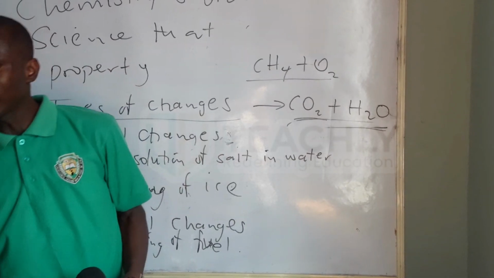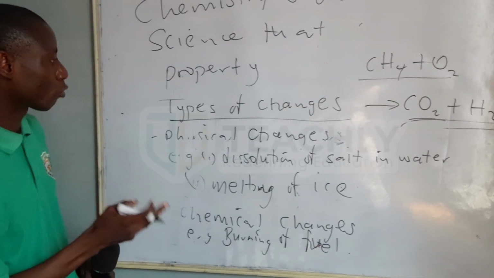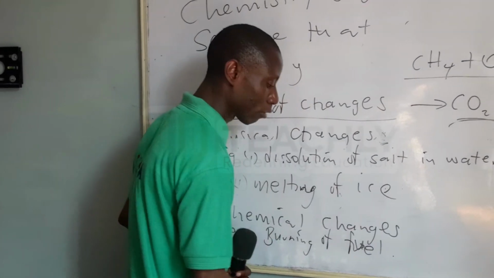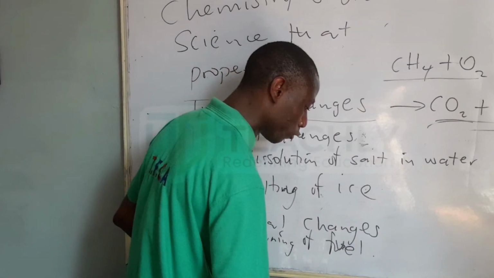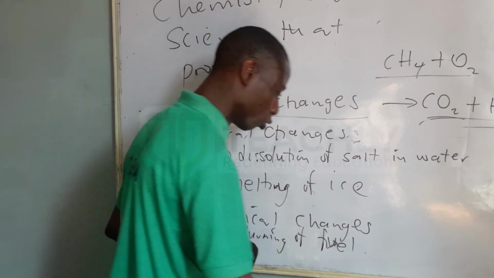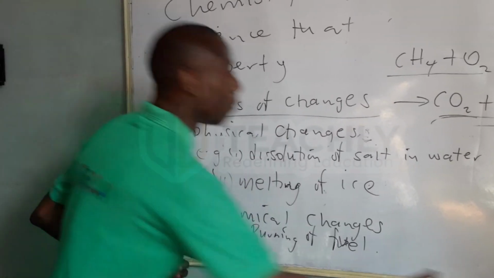But the physical changes are reversible. So those are the what? Those are the 2 types of changes we have in chemistry, both physical changes and chemical changes. And this one should now take us to what? To the difference between physical changes and chemical changes.